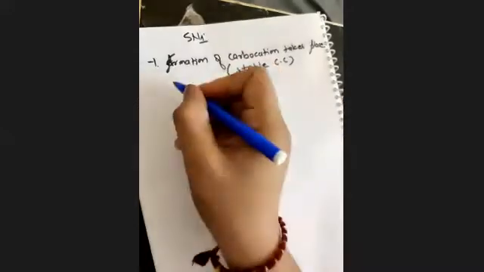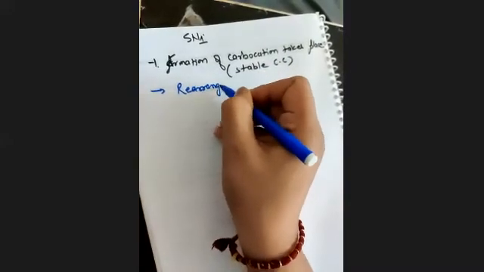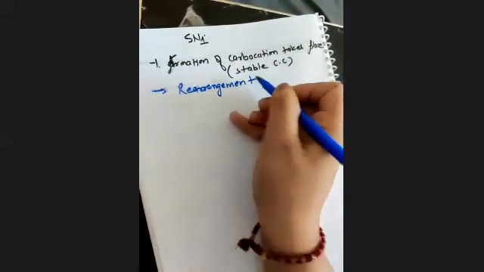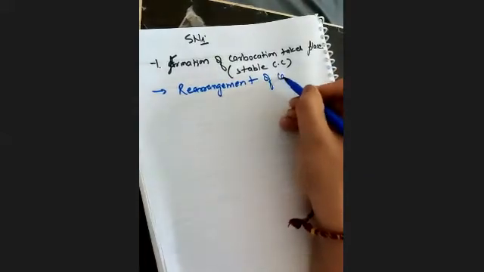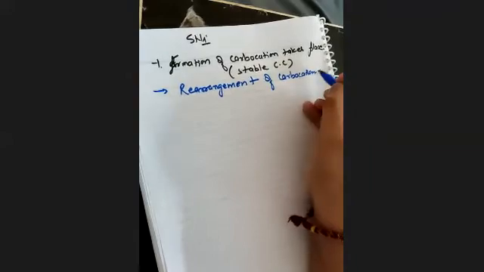Sometimes we do not get a stable carbocation. Then what will we do at that time? Then for stabilization, rearrangement of carbocation takes place.